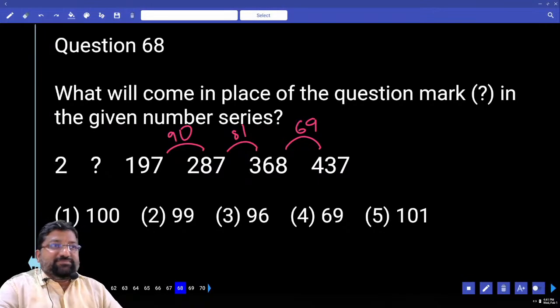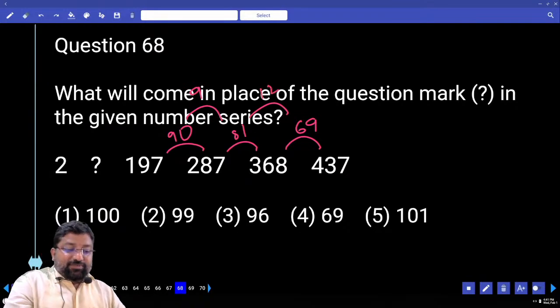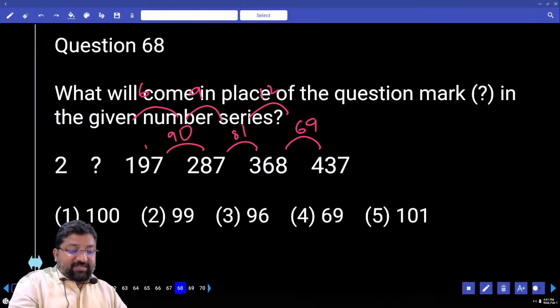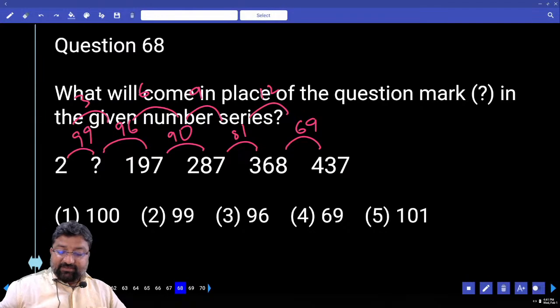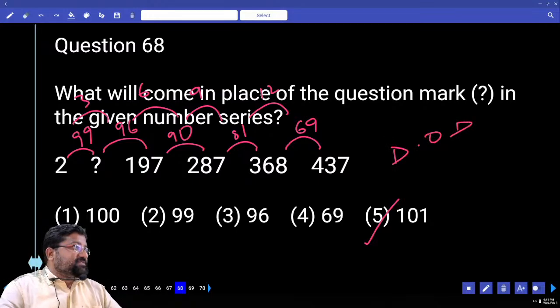No. When you don't understand, there is one thing to help us. What is this? Difference of difference. How much is this? 9. How much is this? 12. So what should this be? 6. What should be the next? 3. 6 means from here to here what should be there? 90, 96. And this should be 3. 99. 2 plus 99, 101. Plus 96, 197. Clear? And I got the logic by which difference of difference.